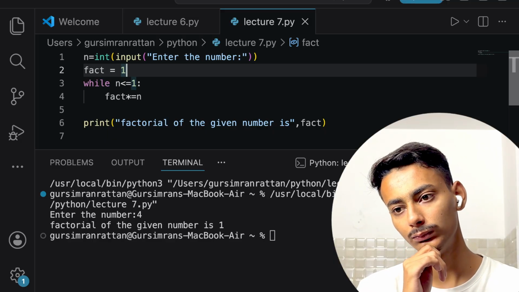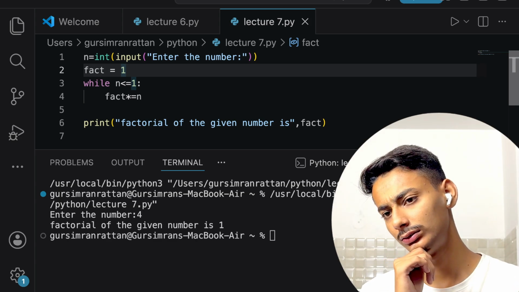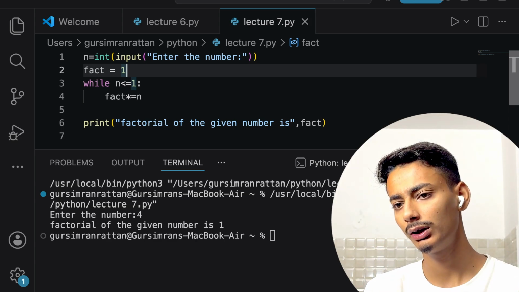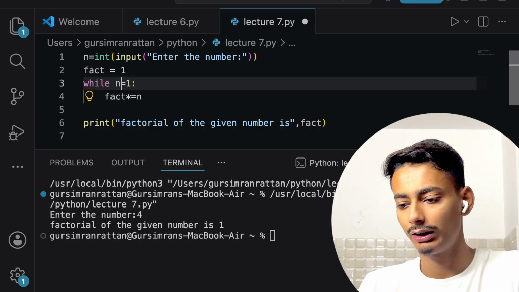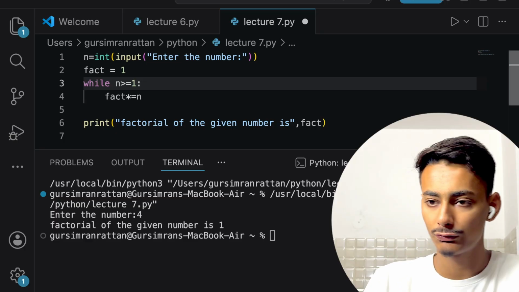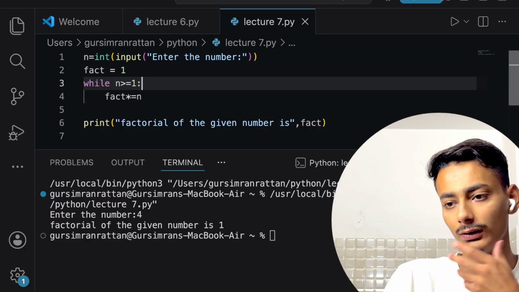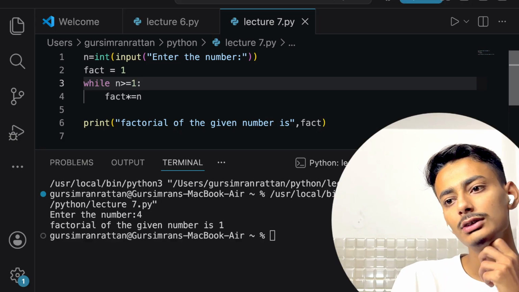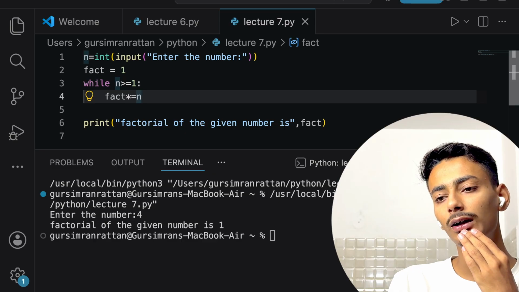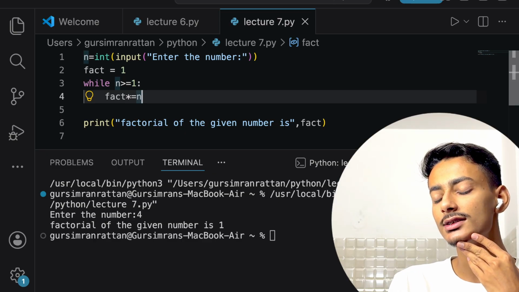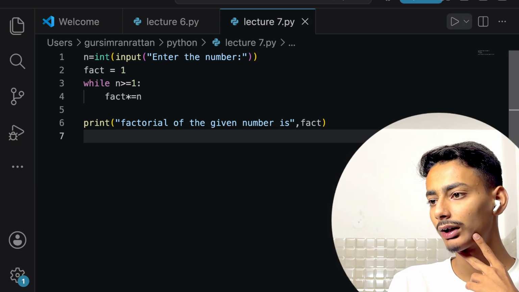No, it should be n is greater than equals to 1, which is 4. 4 is greater than 1. So it will be executed. Fact should be multiply equals to n, and we have to print factorial of the given number is fact. What is the error in this code? Why is this not running?